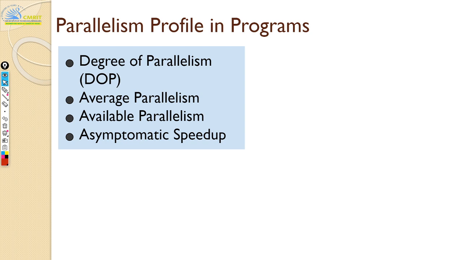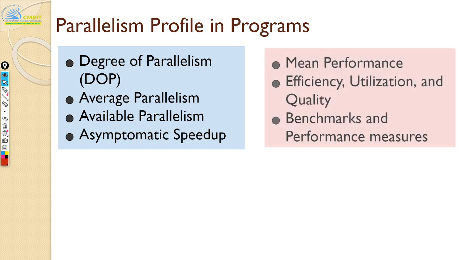So we're going to touch upon these topics: degree of parallelism, average parallelism, available parallelism, and asymptotic speedup. In addition to that, we will also touch upon mean performance, efficiency, and utilization. These are the different measures. The blue shaded box on the left explains the program behavior, how much you can get out of a program, and the one on the right has all the different metrics and the tools you use to get them.